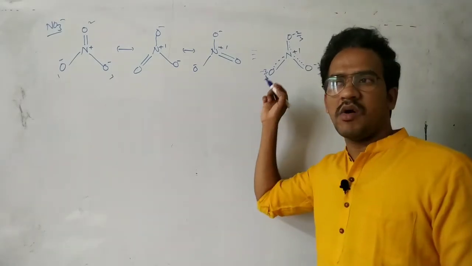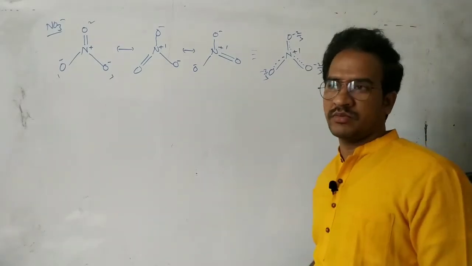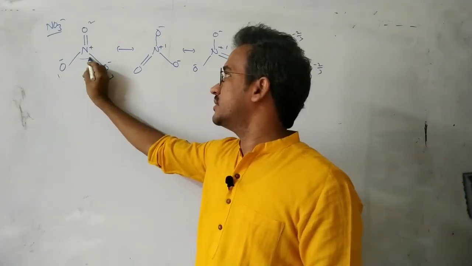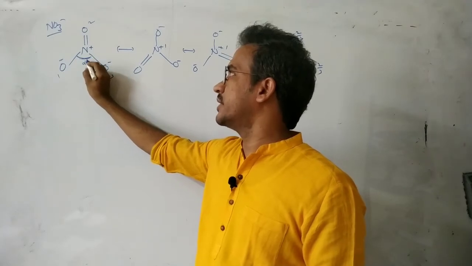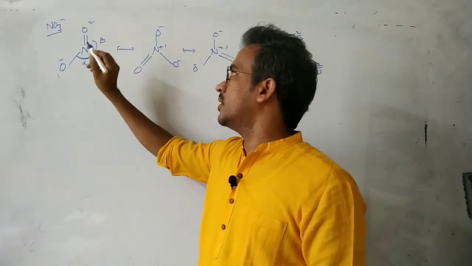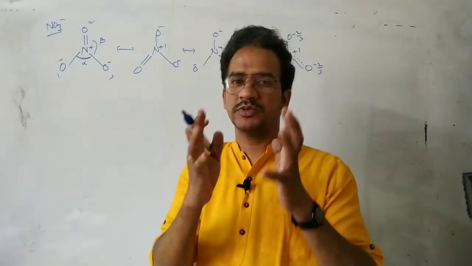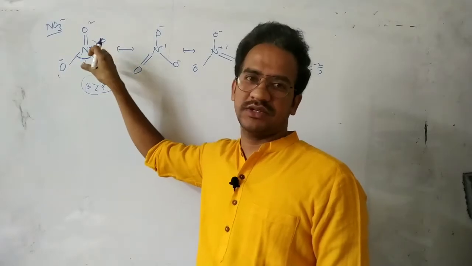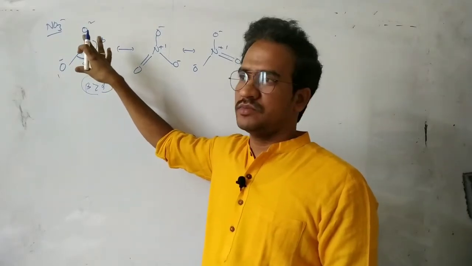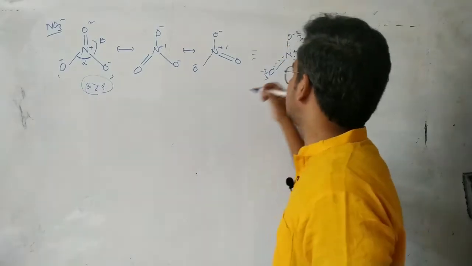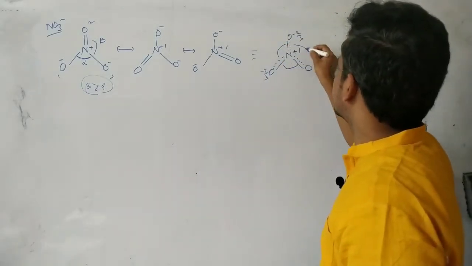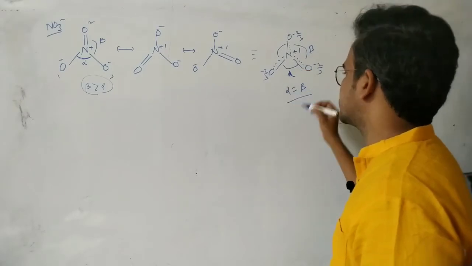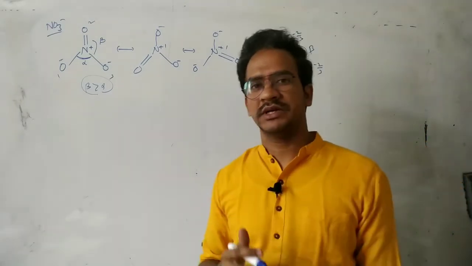In this case, we can see all bonds are equal. So of course, here the bond angles are different. Here the bond angle between the single bonds is lower than the bond angle between the double bond and single bond, because a double bond occupies more space. So here the bond angle beta must be higher than alpha by seeing this structure, but it's not a real structure. In the resonance hybrid, the bond angles are equal. You see in this case, all bonds have the same nature. Alpha equals beta in this case. That is also explained by the resonance hybrid, that is the real structure.